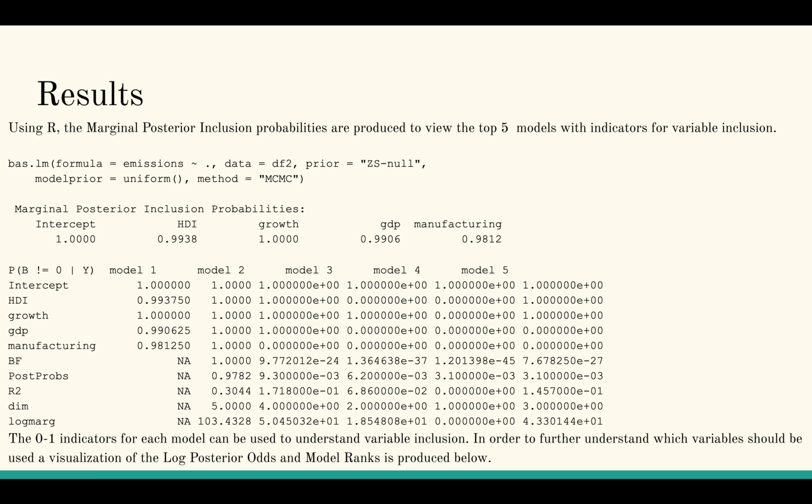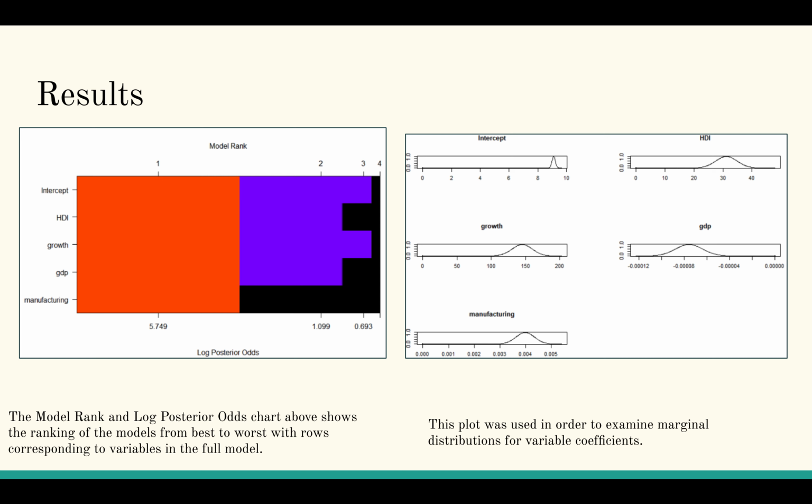This is the code I used to view the top 5 models with indicators for variable inclusion. This chart shows the ranking of the models from best to worst with rows corresponding to variables in the full model. From the model rank and log posterior odds chart on the left, it is evident that all variables show up in at least 2 of the 5 models, except for manufacturing output, and have marginal probabilities of 0.98 and above.